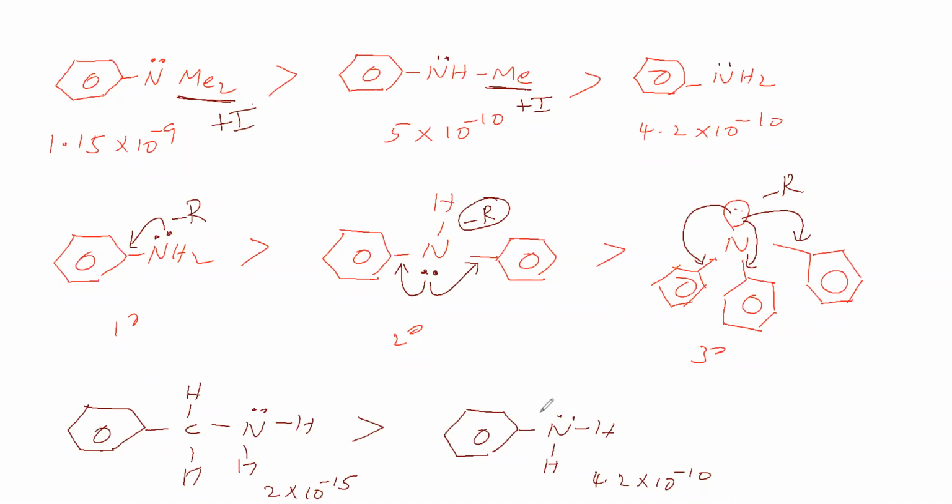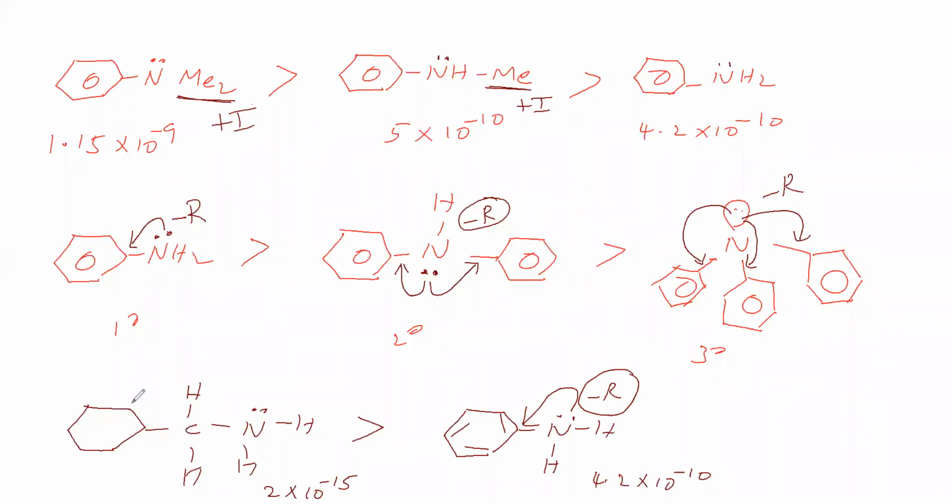Why? Because here this lone pair is in conjugation with this phenyl ring. Here see, this pi bond and lone pair are separated by one single bond. Therefore, the lone pair is in conjugation with the pi bond. Therefore, it is going for minus R effect with the phenyl ring. This nitrogen is going for minus R effect with this phenyl ring. Resonance is possible. But what about in the benzyl amine? Is resonance possible or not?